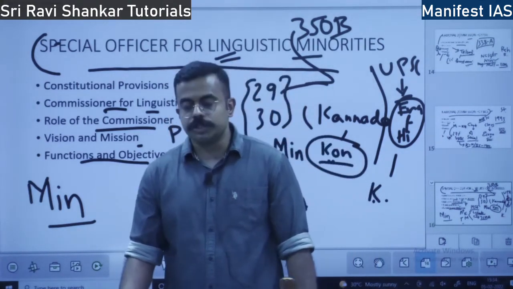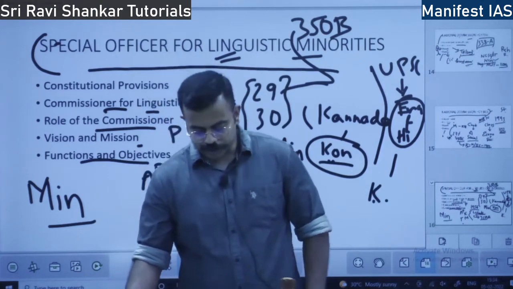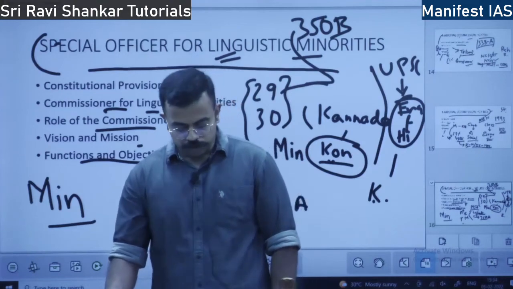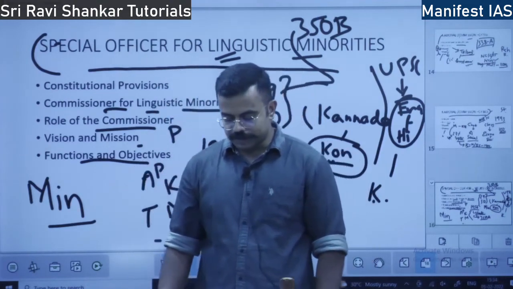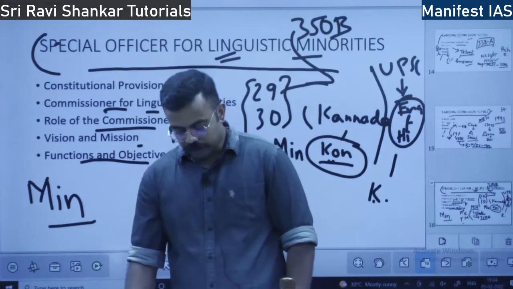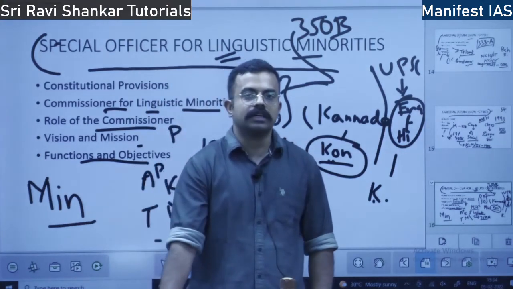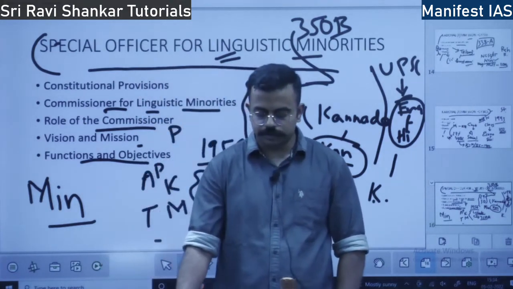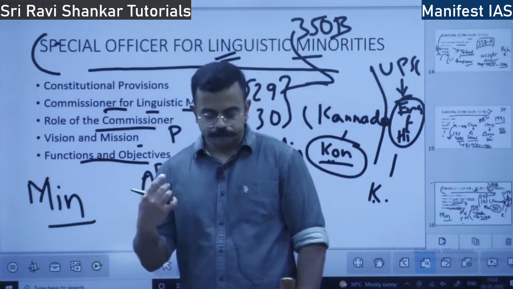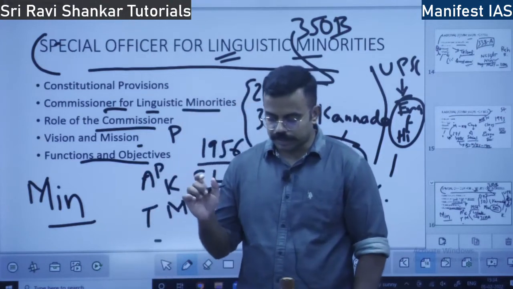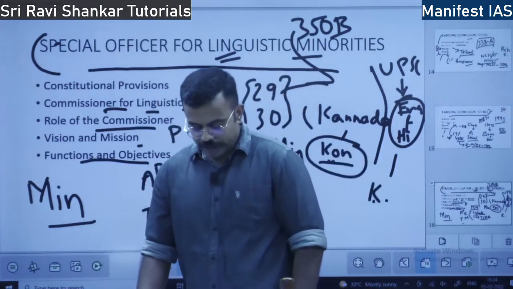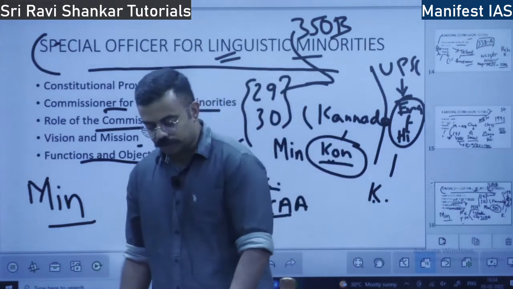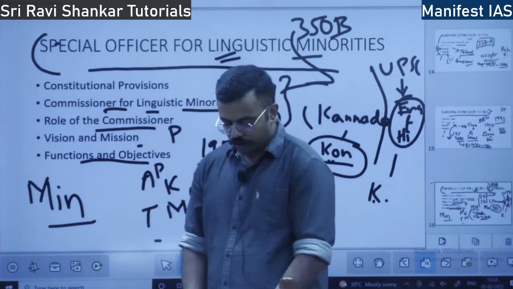The first is to provide equal opportunity for linguistic minorities. Second is to spread awareness about the importance of linguistic minorities and their safeguards, that is, the protection available to them. Adru ಬಗ್ಗೆ ಹೇಳ್ತಕ್ಕಂಥದ್ದು ಈ safeguards ನಿಮಗೆ ಇದೆ ಅಂತ. And to ensure effective implementation of safeguards, which is also taken care of by this office.